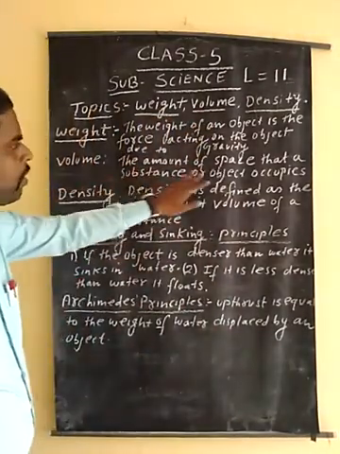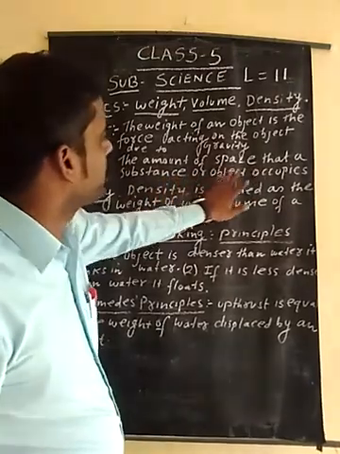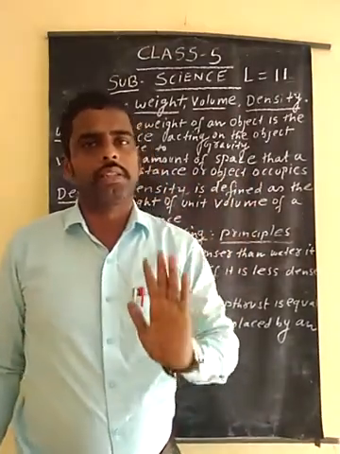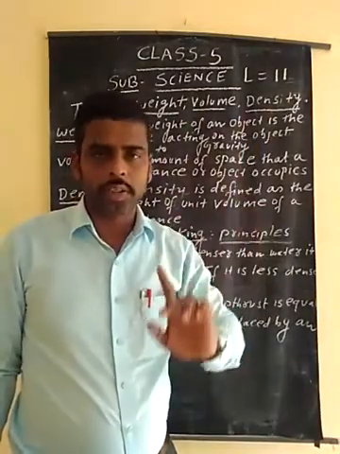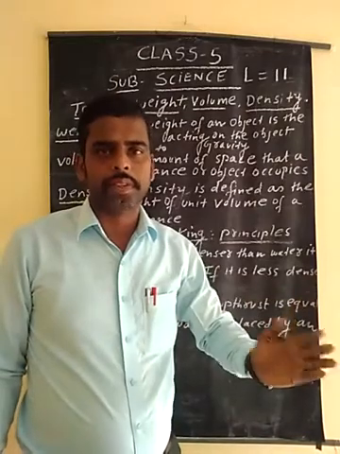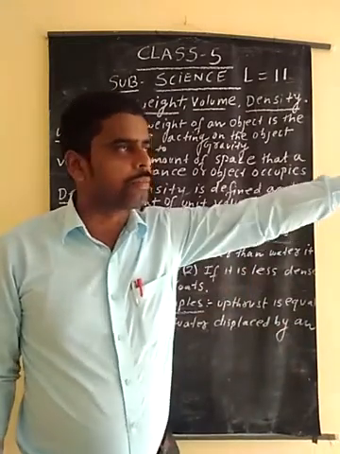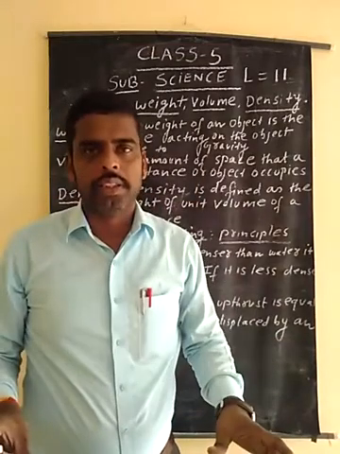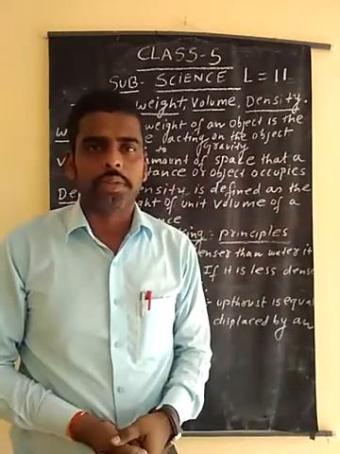Second point is volume. The amount of space that a substance or object occupies is known as volume. Suppose you take the classroom volume: length, breadth, you see the length, this is one length, breadth, and this is known as height. It is known as volume, meaning the amount of space present in an area.